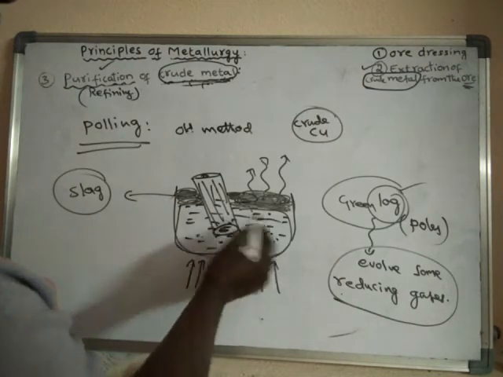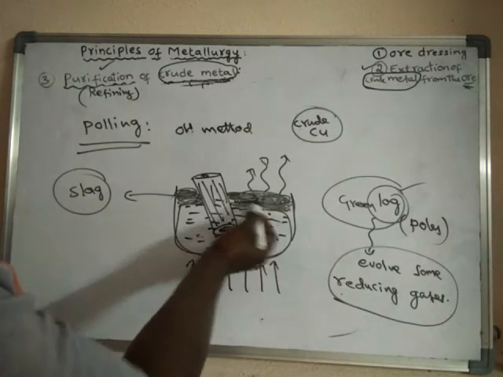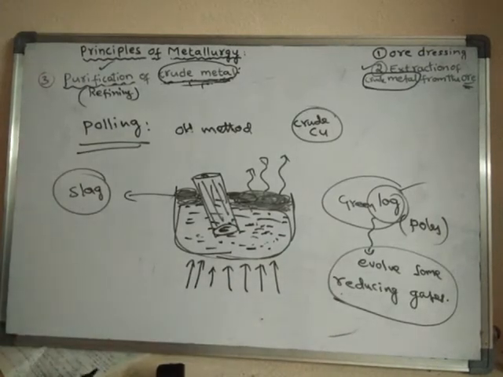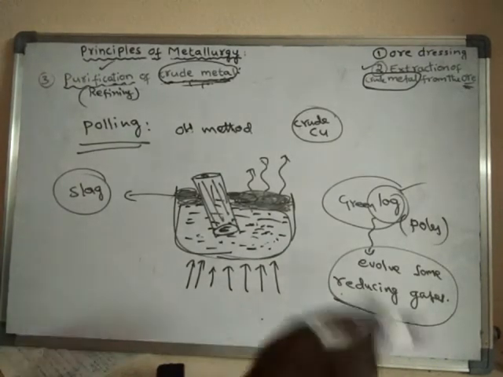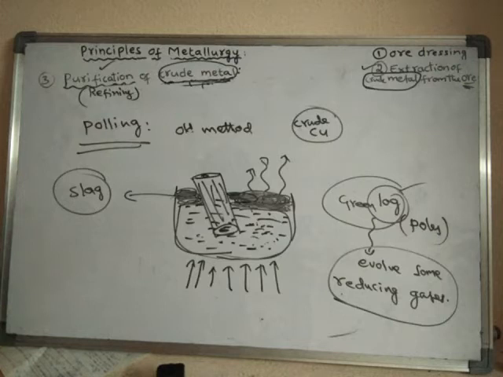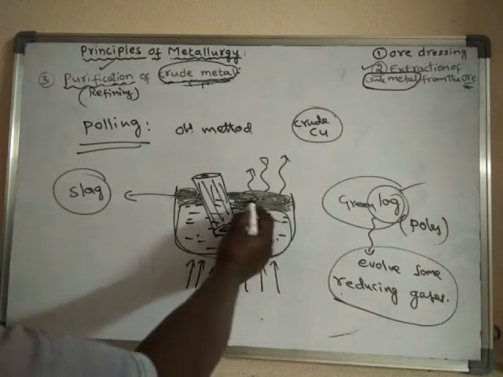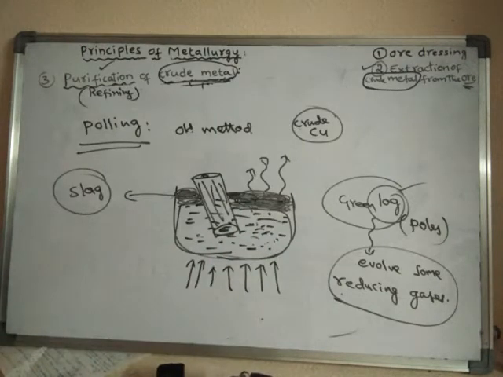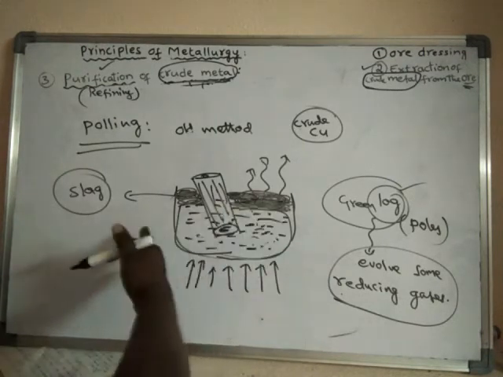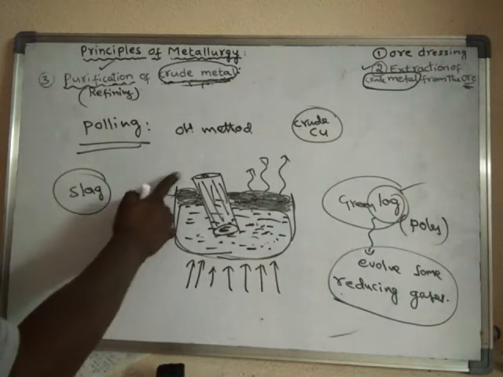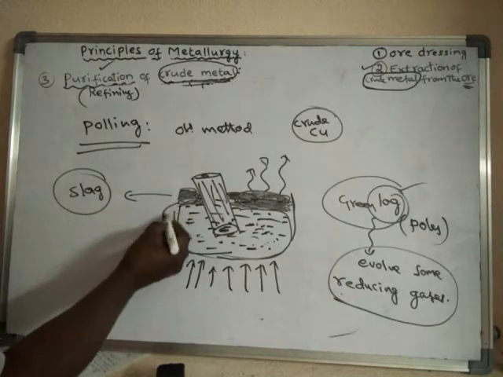Above the molten metal, the slag will float. The impurities are converted into their oxides, and they are collected at the top of the molten metal in the form of slag. That slag will float on this. Slowly, we will remove this slag.